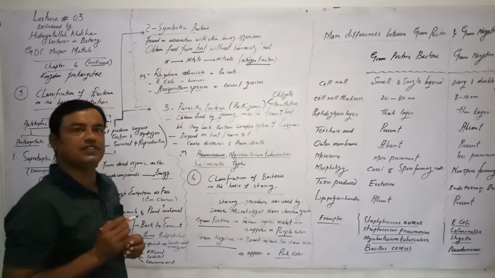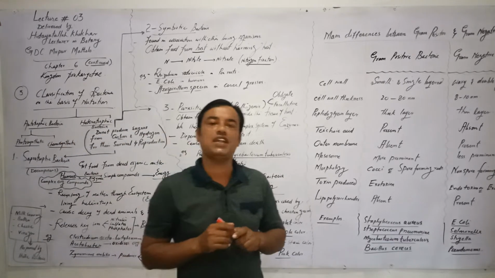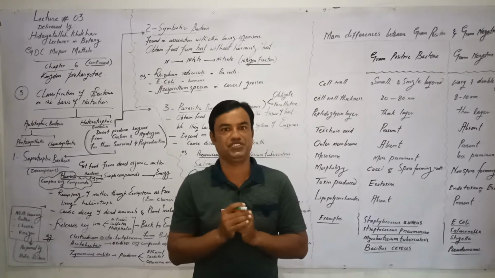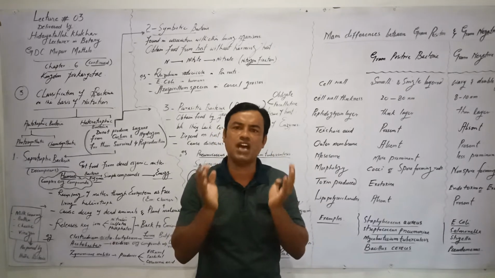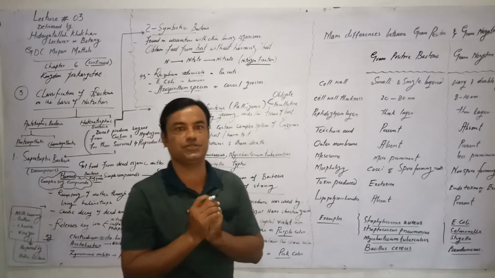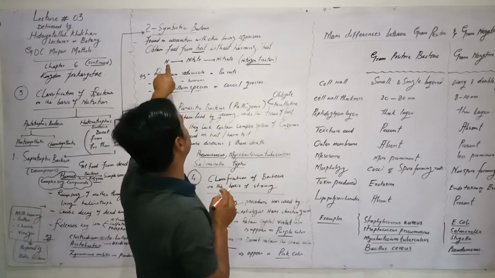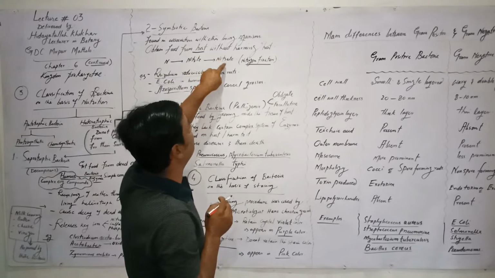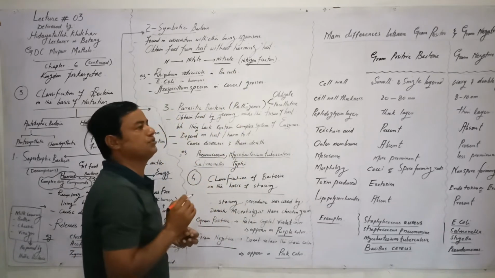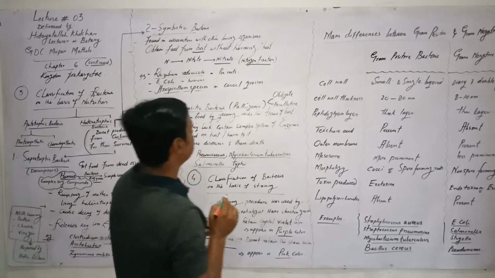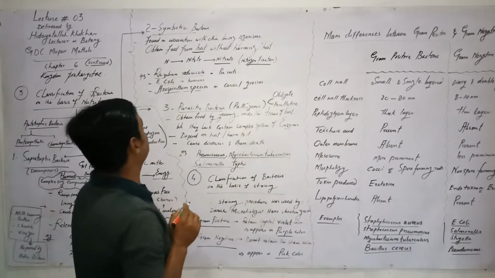As we know, nitrogen is present in the atmosphere at 78%, but that nitrogen is in an inert form. Plants are unable to use that nitrogen. So bacteria are helpful in converting that nitrogen into nitrite and then nitrate, and nitrate is always used by the plants. This whole process is done by nitrogen fixing bacteria.